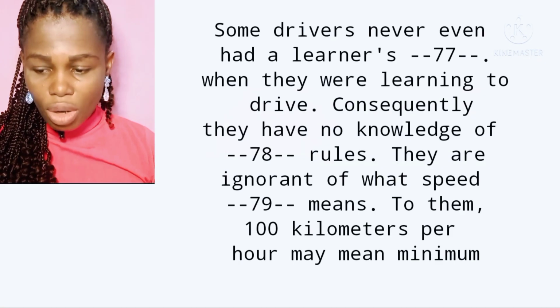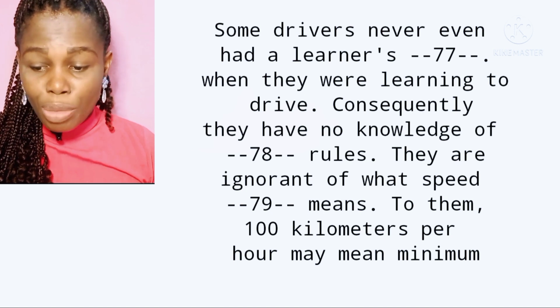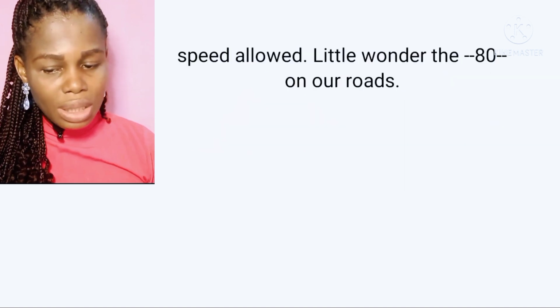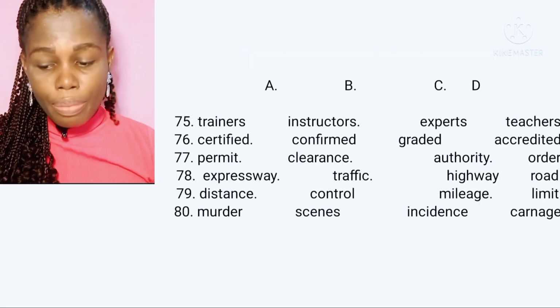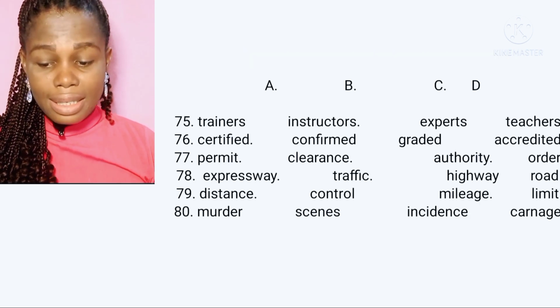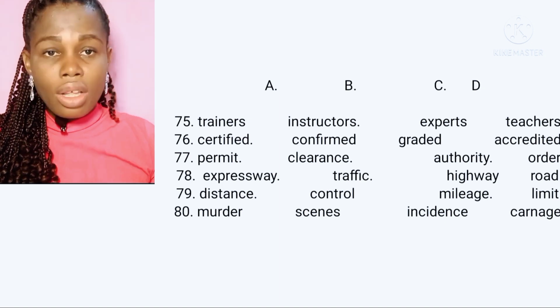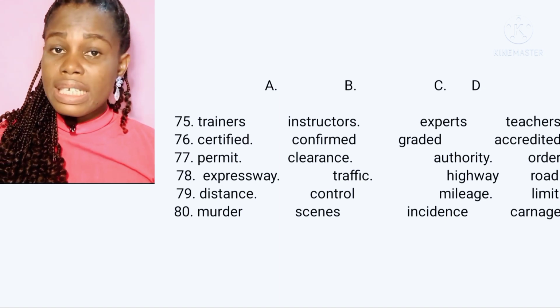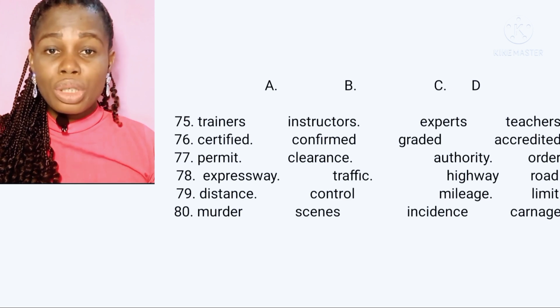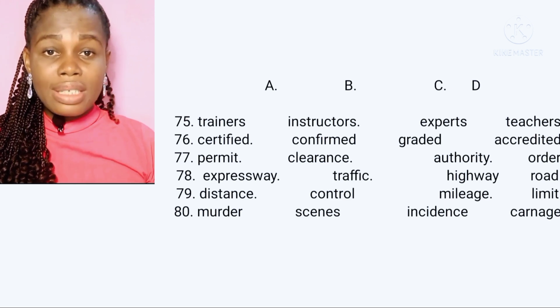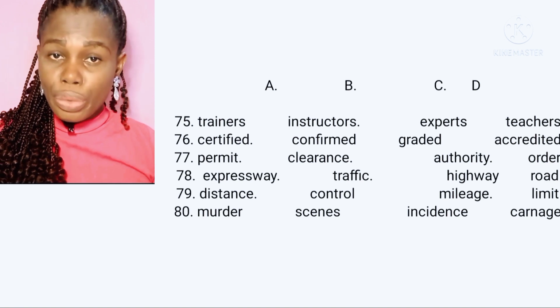Now let's move to question 80, which is in the last sentence in this passage. To them, 100 kilometers per hour may mean minimum speed allowed. Little wonder they dash on our roads. We have option A, murder; B, sins; C, incidents; and D, carnage. The correct answer is option C, incidents. When we talk about incidents, we talk about the things that happen on the road, the occurrences, the things that occur on the road.